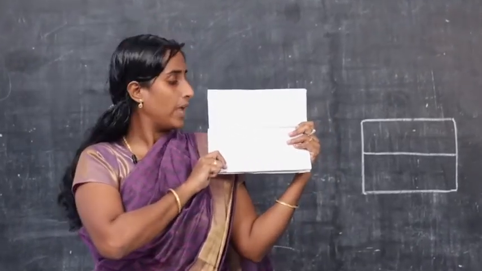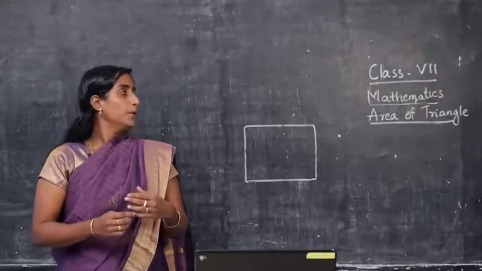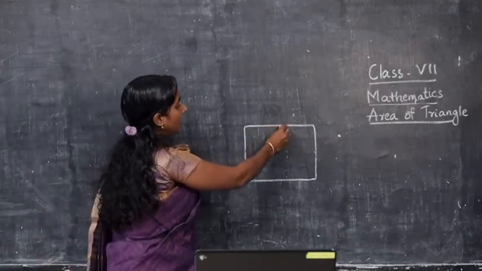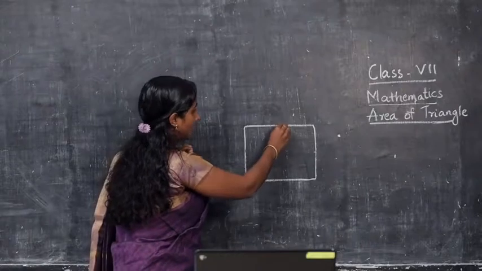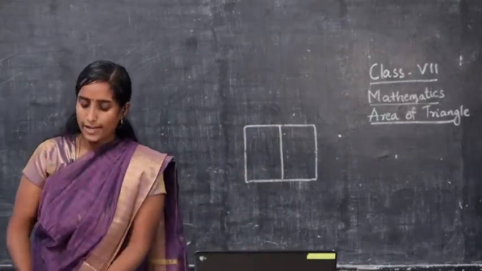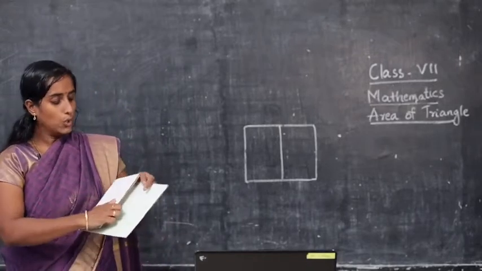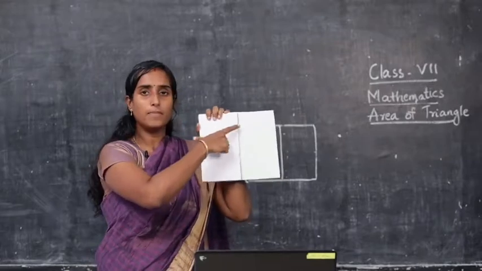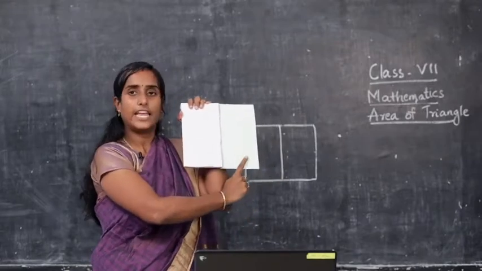Is it right? Yes. You must have also drawn this rectangle dividing it horizontally. In this way also you must have got a rectangle in two equal parts. The first half and the second half.